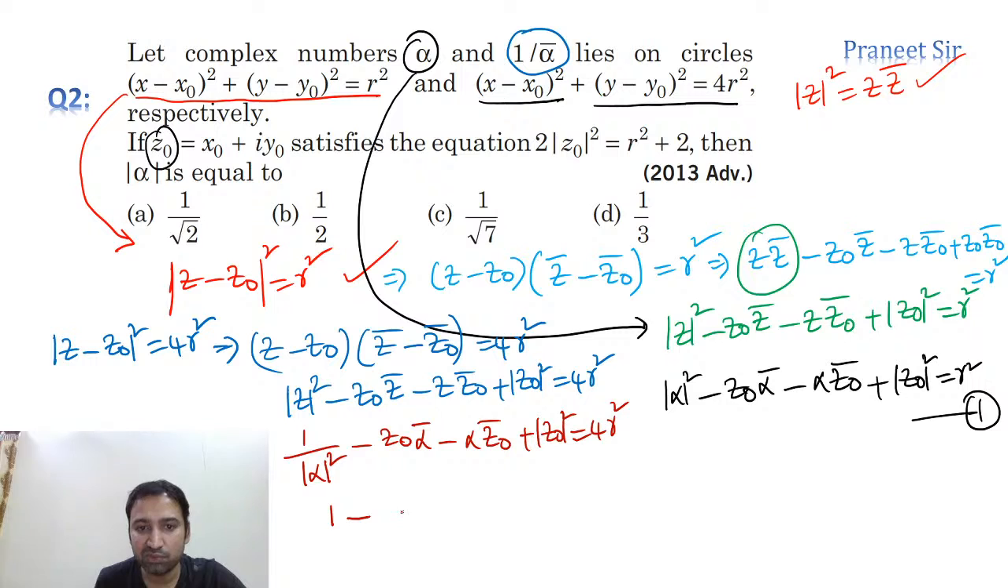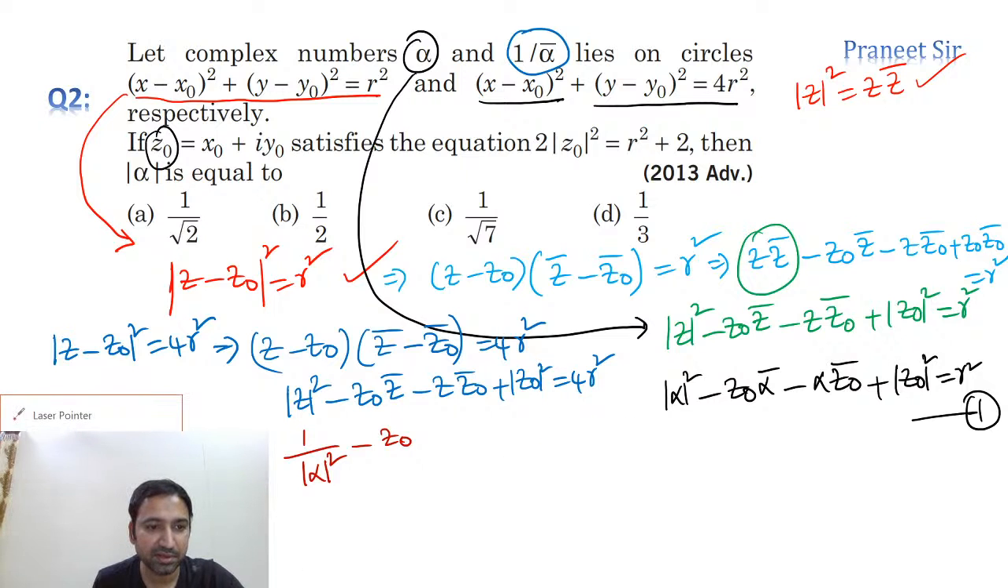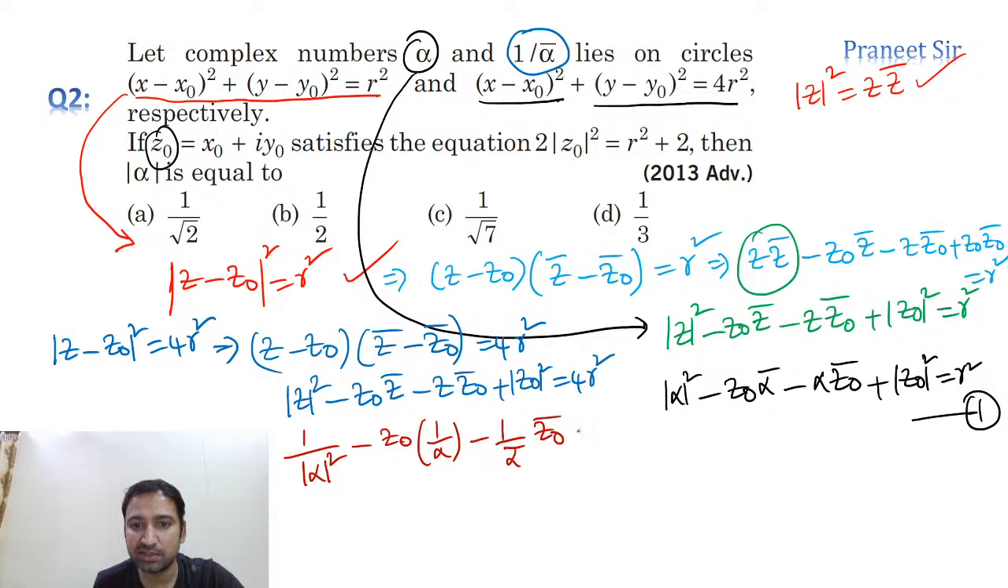So now what we can do is multiply with mod alpha square. One second, guys. Let me substitute here again. z naught into z bar. z bar is what, guys? 1 by alpha minus 1 by alpha bar into z naught plus mod z naught square is equal to 4r square. Now multiply both left-hand side and right-hand side with mod alpha square.